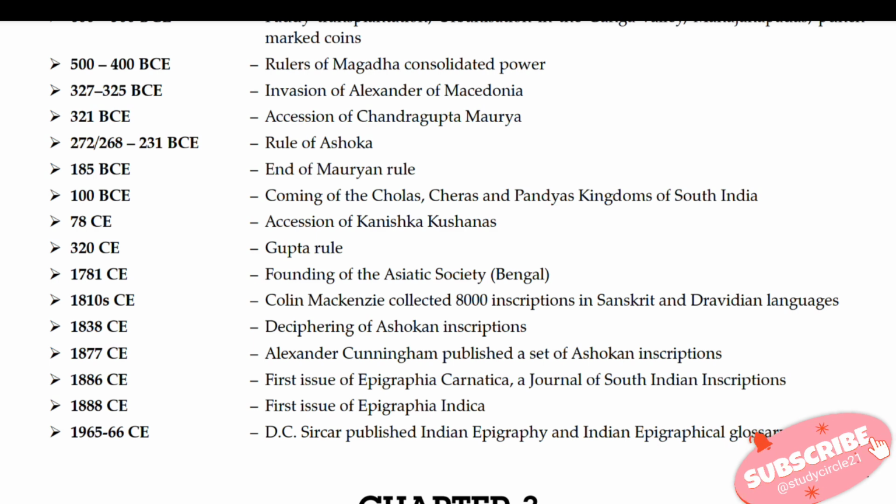1810 is when Colin Mackenzie collected 8,000 inscriptions in Sanskrit and Dravidian languages. 1838 is the deciphering of the Ashokan inscriptions. 1877 is when Alexander Cunningham published a set of Ashokan inscriptions. 1886 is the first issue of Epigraphia Carnatica, a journal of South Indian inscriptions. 1888 is the first issue of Epigraphia Indica. 1965 to 66 is when D.C. Sircar published Indian Epigraphy and Indian Epigraphical Glossary.